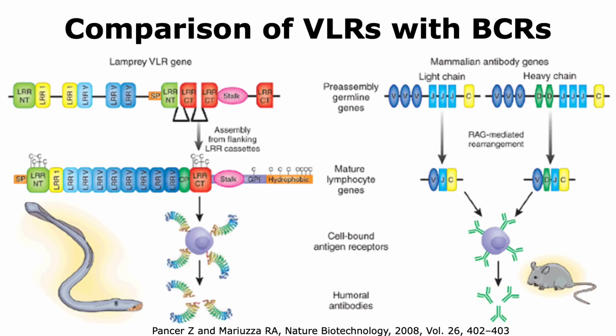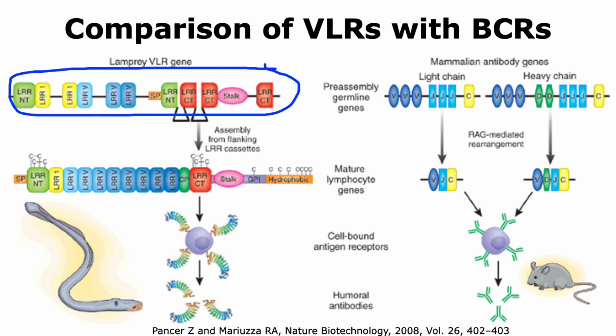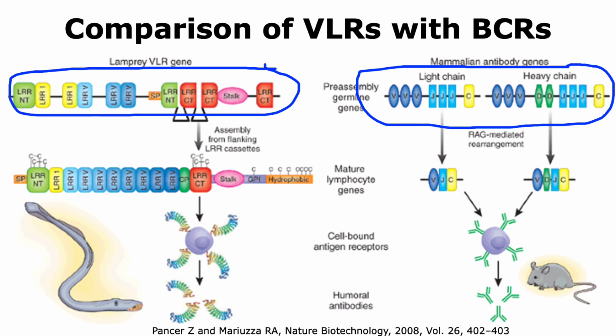When we compare the VLRs and the B cell or T cell receptors, what we can observe is that in both scenarios, the genes cannot make a functional protein. In the case of the VLR gene, there are many leucine-rich repeat cassettes that have to be rearranged to give rise to a functional VLR gene. Similarly, in the case of jawed vertebrates, the BCR and TCR genes are made up of gene segments that have to be rearranged to give rise to functional genes that can code for the appropriate polypeptides.